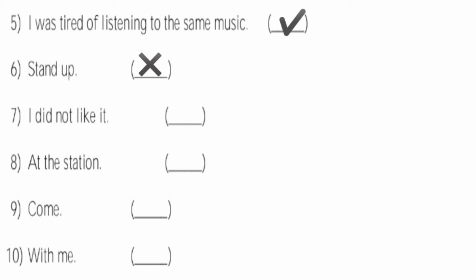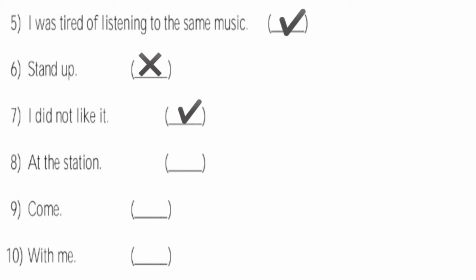Number 7. I did not like it. Does it have a subject? Yes, I. Does it have a verb? Yes, like. Does it begin with a capital letter? Yes. Does it end with a full stop? Yes. So this is a sentence. So I will put a tick mark.